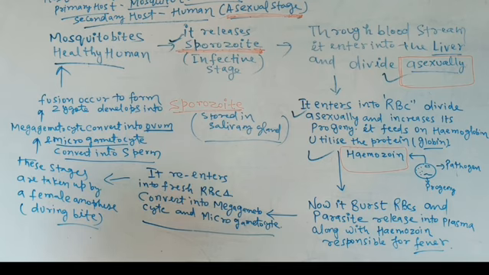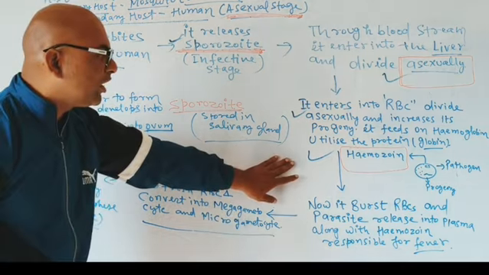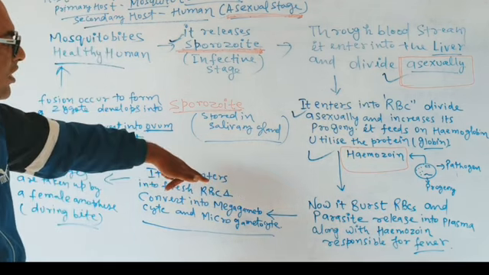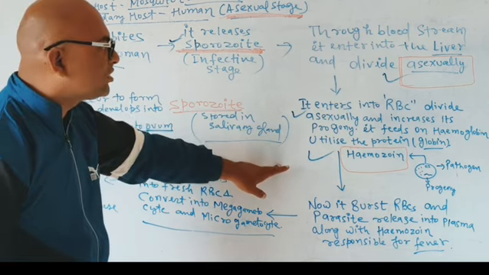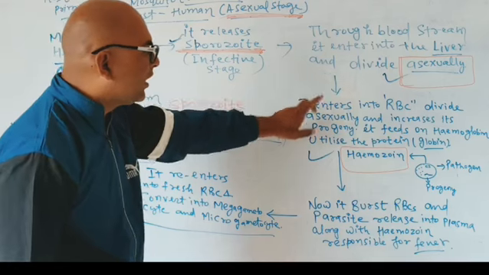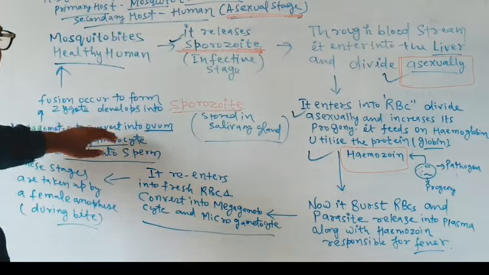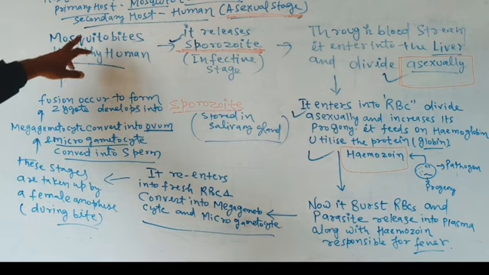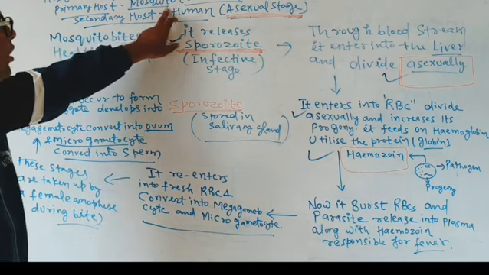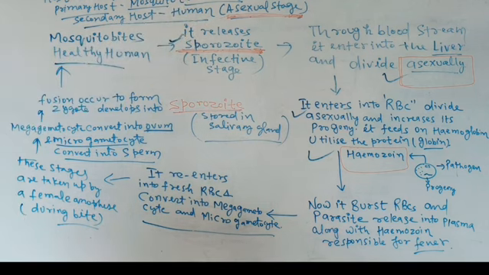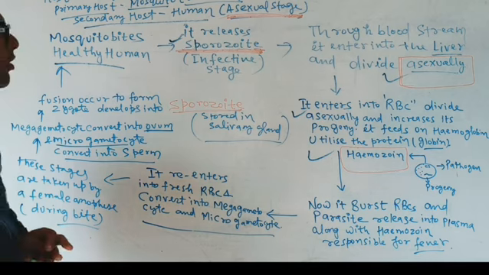If a question arises as to where Haemozoin is released, it is the RBC where Haemozoin is released. The asexual stage occurs in the liver cell and RBC, and the sexual stage occurs in the female Anopheles, as we have already learned. So this is the whole life cycle of the Plasmodium.